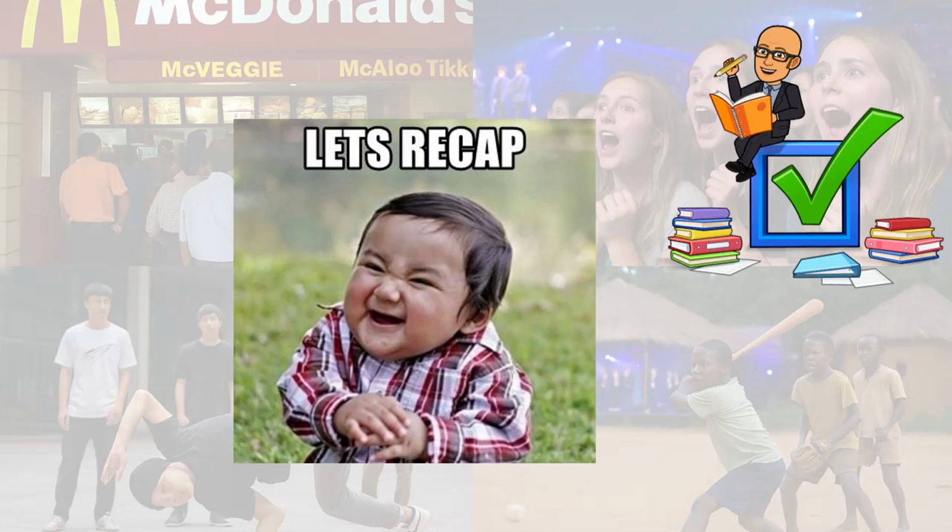Shout out to Walmart and hip-hop. And stimulus diffusion? That's when the idea spreads, but gets tweaked to fit, like McDonald's swapping beef for veggie patties in India. Whether it's TikToks, tacos, or taboos, cultural diffusion is all around us. And now you've got the tools to spot exactly how it moves. So, now that your brain is fully loaded with all the types of diffusion, let's see if you can flex that knowledge with one last challenge.